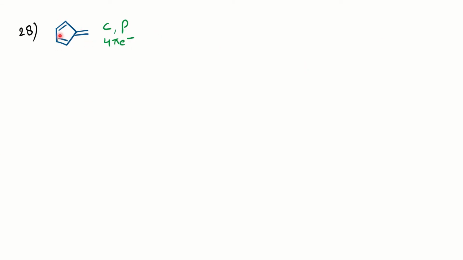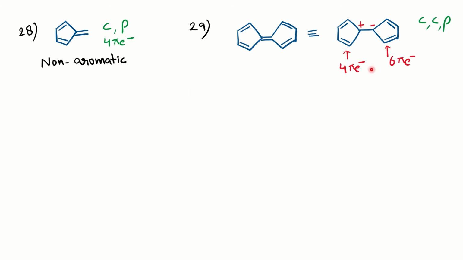And if you see, in total how many pi electrons are there, it is a 4 pi electron system. So a 4 pi electron system here means it is non-aromatic, because for anti-aromatic it should have the three conditions fulfilled. It should be cyclic, it should be completely conjugated, but it is not completely conjugated. So the pi electrons are not completely in resonance. Showing the plus-minus charge on this C-C bond is not correct, so the molecule will become non-aromatic.